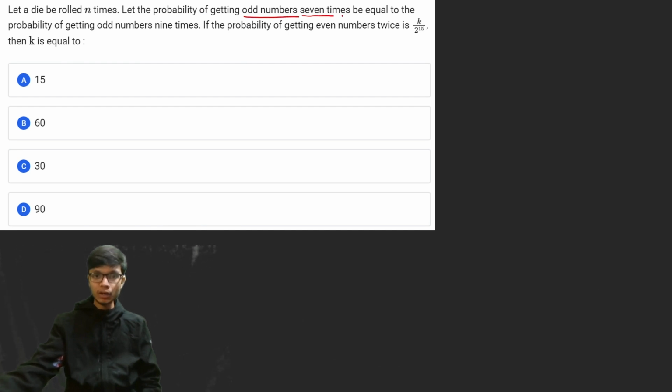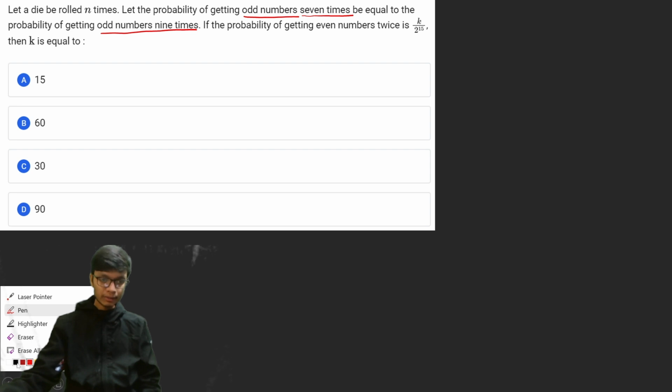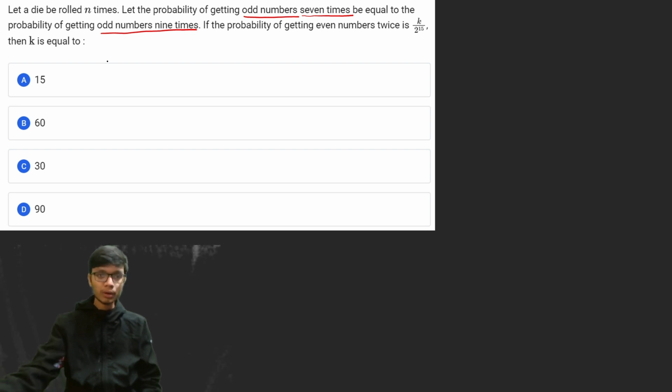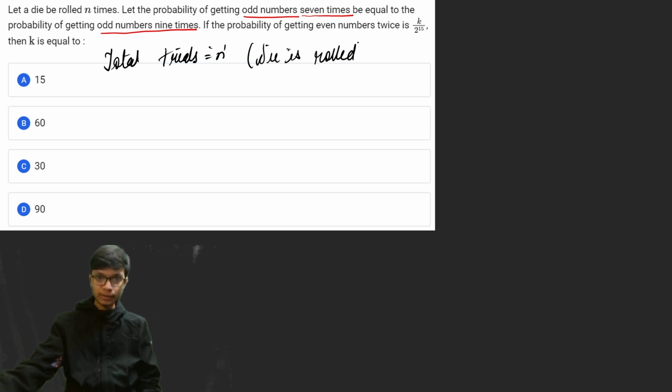Okay, so the probability of getting an odd number 7 times is equal to the probability of getting an odd number 9 times. Let us understand what kind of probability distribution this problem is. The total trials are equal to n. So if there are n trials, the die is rolled n number of times.